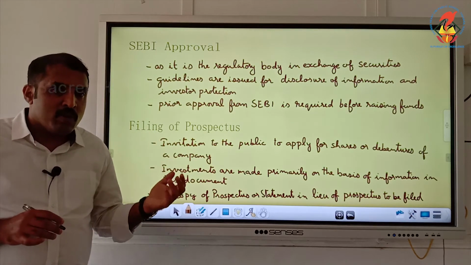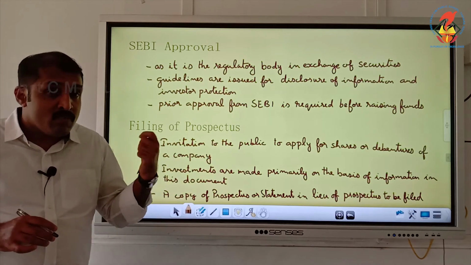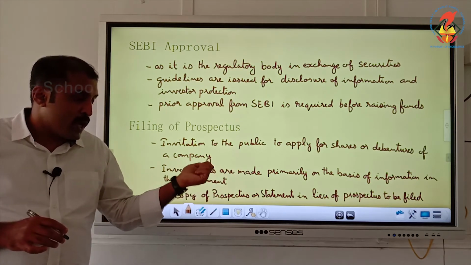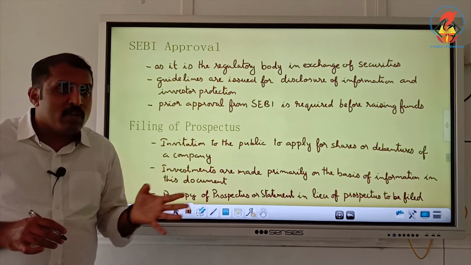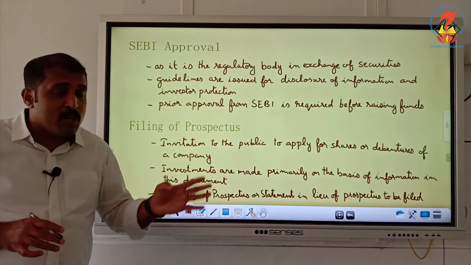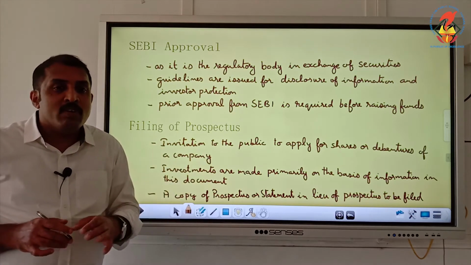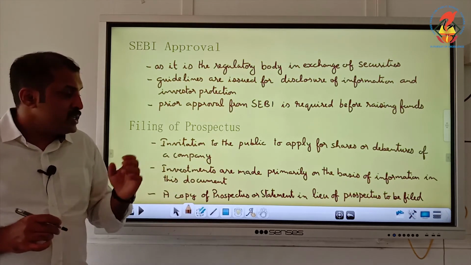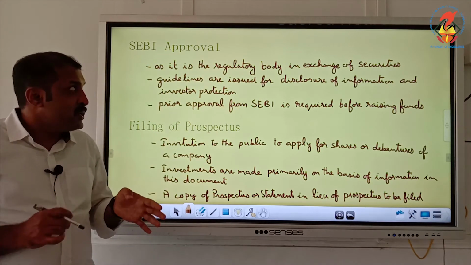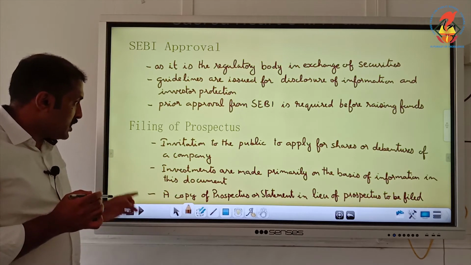That is another document which can be adopted by a private company, or a public company raising funds privately, which can use a statement in lieu of prospectus. Either the prospectus or the statement in lieu of prospectus can be used, and it is to be filed with the registrar of companies. So the second one is filing of prospectus with the registrar of companies. The first one was SEBI approval, the second is filing of prospectus.